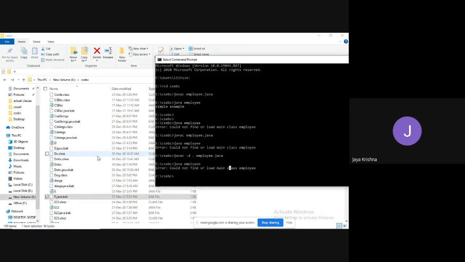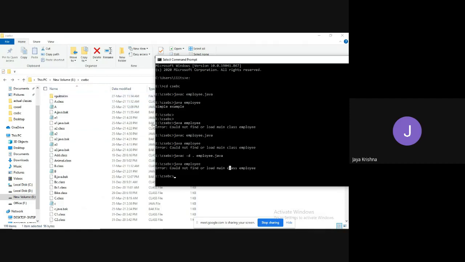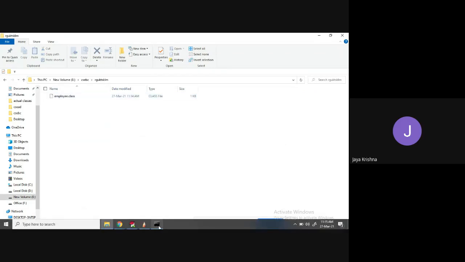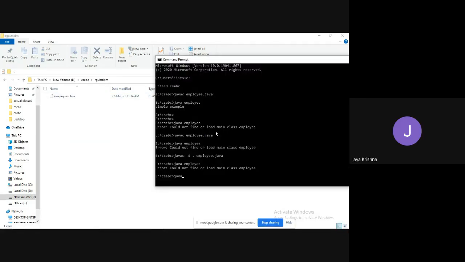But where is it available? It is available under the CSC BC folder, RGUKT SKLM, and in that it contains the employee.class file. So how can we execute? Java space, what is the folder name? RGUKT SKLM dot employee.